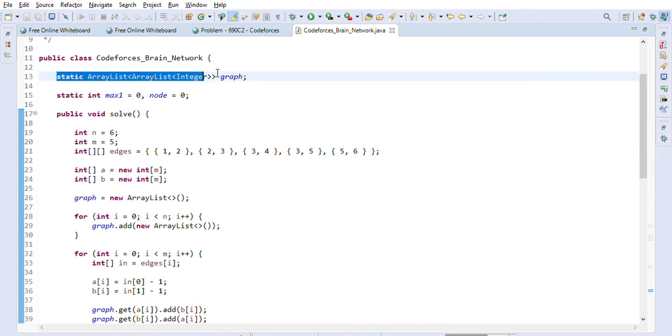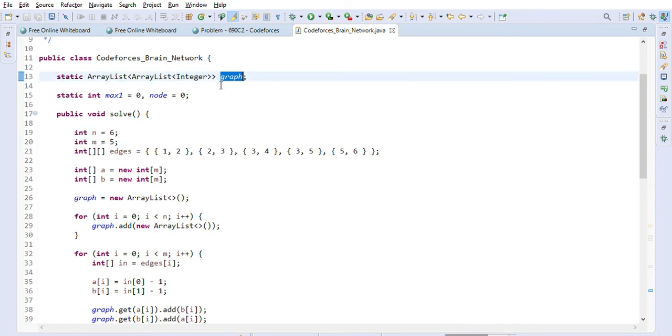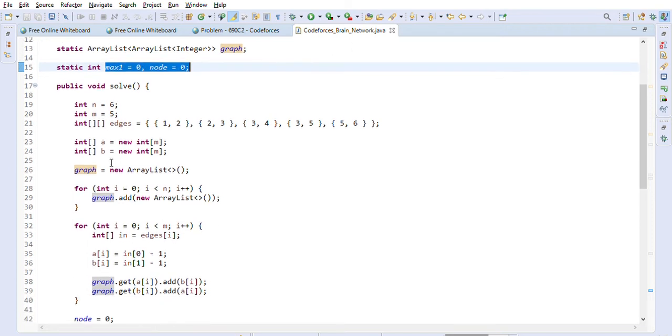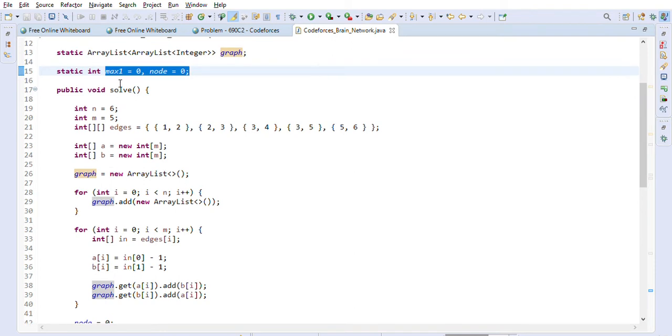So first we just created one static ArrayList of ArrayList, right? Because we wanted to create a graph from the given edges. And we have created max1 and node. So these are the two variables we have created and those are static, so we can access them from any method. So we will start in the solve method.